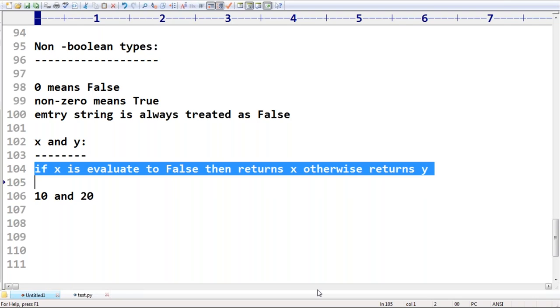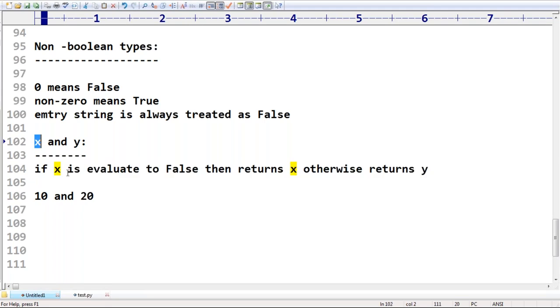Can you please read this line again? If the first one is false, then it returns x. Because usually in the case of and, if the first one is false, the result is always false only. So if the first one is false, it's always going to return x only. Otherwise it returns y.